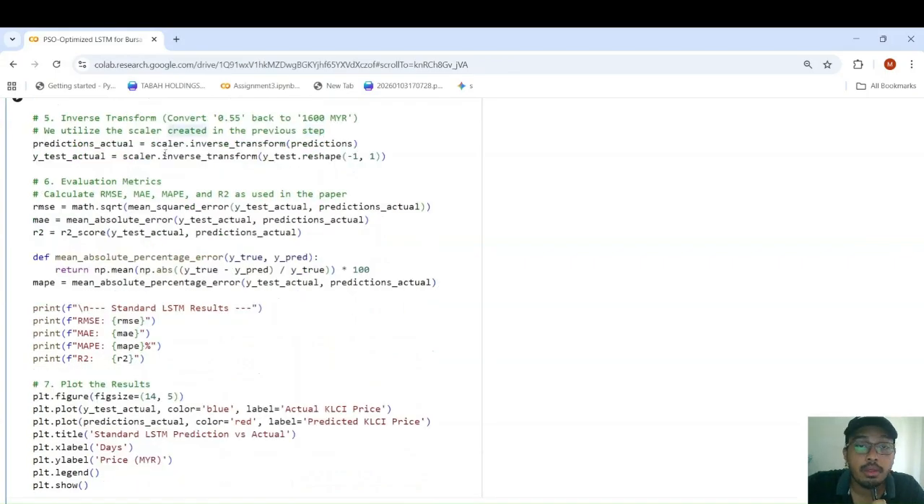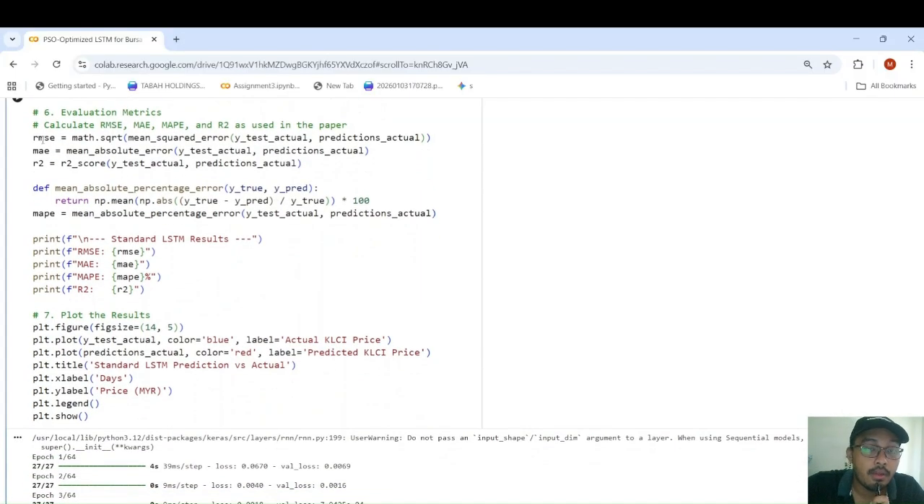As we know, the model converts everything to numerical numbers, right? It uses everything in float. So when it predicts, it might give floating numbers like this, which we need to convert back to price like this one. So we use the scalar that we created in the previous step to do that.